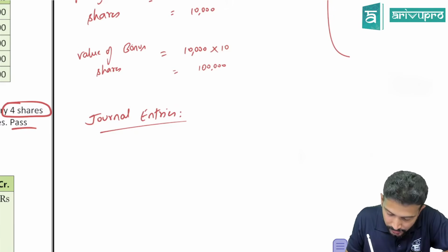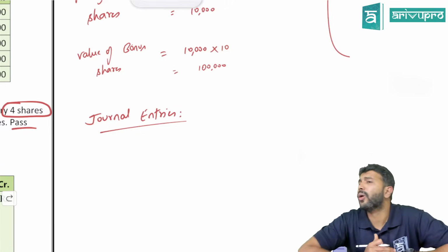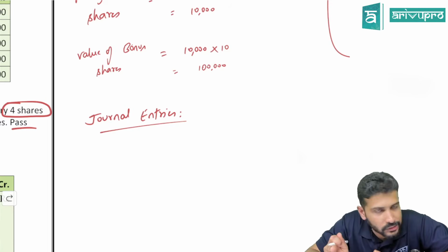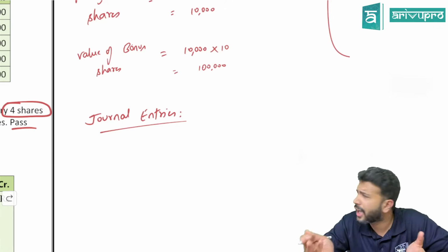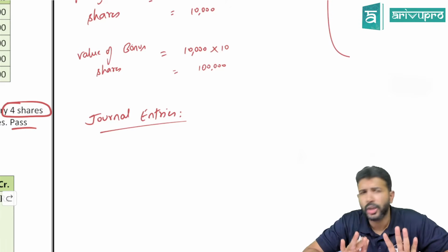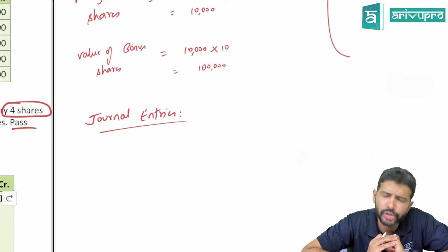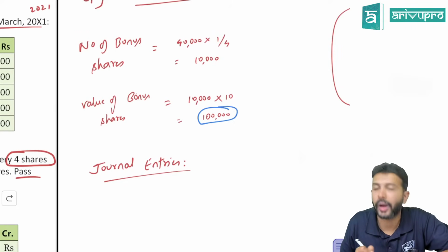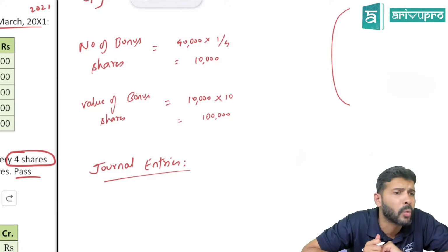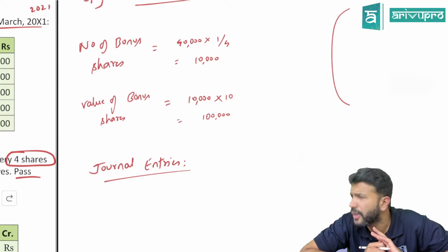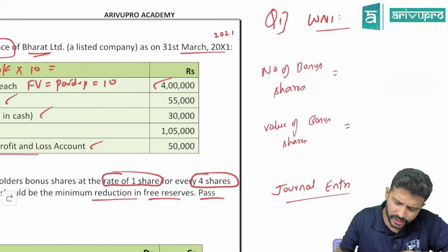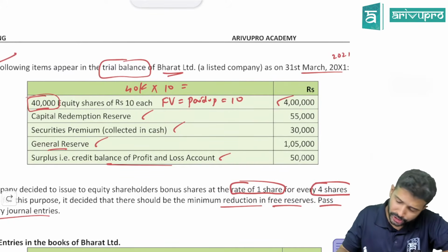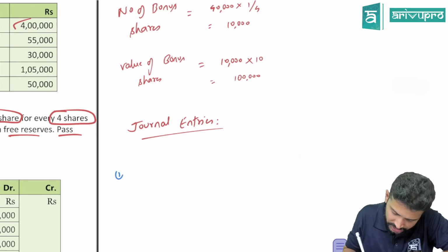Journal entry. You already know what a journal entry is for bonus shares: Reserve account debit to share capital. Correct? How much does the company want to give as bonus shares? The value of bonus shares is 1 lakh. From what will they pick this 1 lakh? Reserves. Which reserve? First they will pick from capital redemption reserve. So instead of writing reserve account debit, in the first journal entry, what will we write?